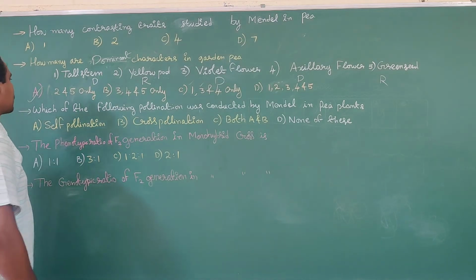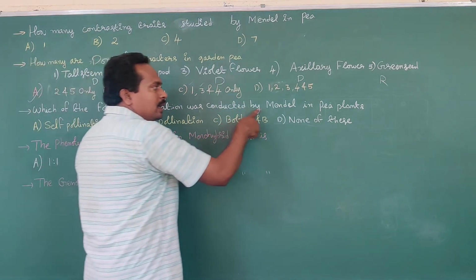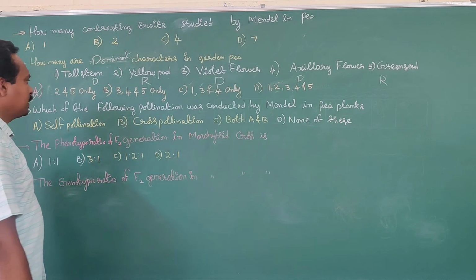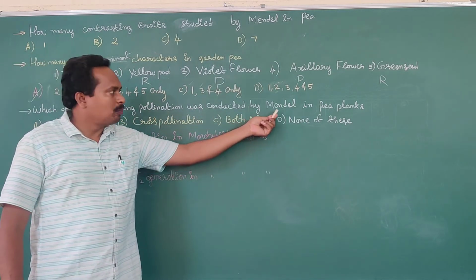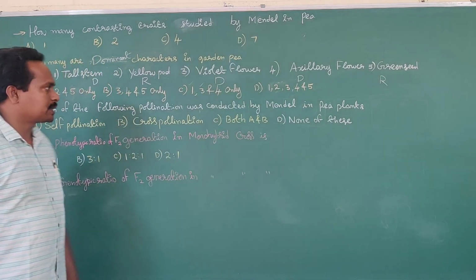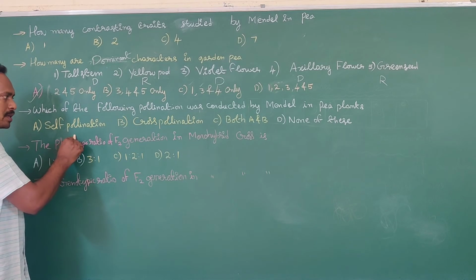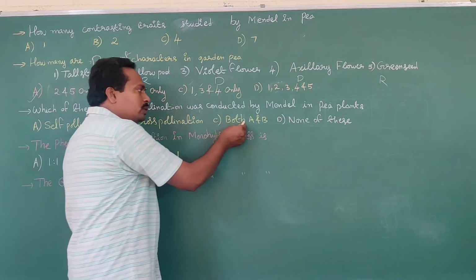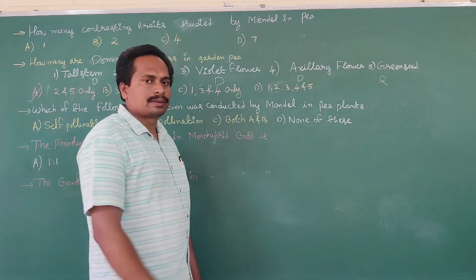Okay, next question. Which of the following pollination was conducted by Mendel in pea plants? What are the given options? Option A, self-pollination. Option B, cross-pollination. Option C, both A and B. Option D, none of these.